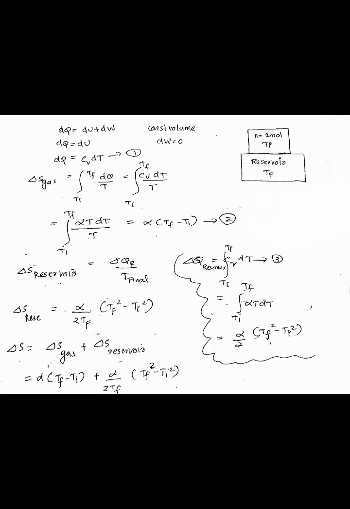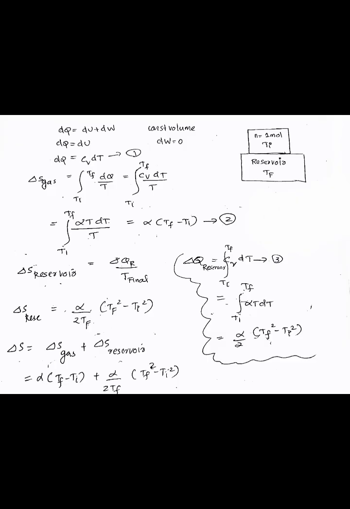And we know delta S gas is equal to the integral over Ti to Tf of dQ by T. That is equal to the integral over Ti to Tf of Cv dT by T. And this is equal to the integral over Ti to Tf of alpha T dT by T, because in this question it is given that Cv is equal to alpha T. So after integrating this we get delta S gas is equal to alpha into (Tf minus Ti).